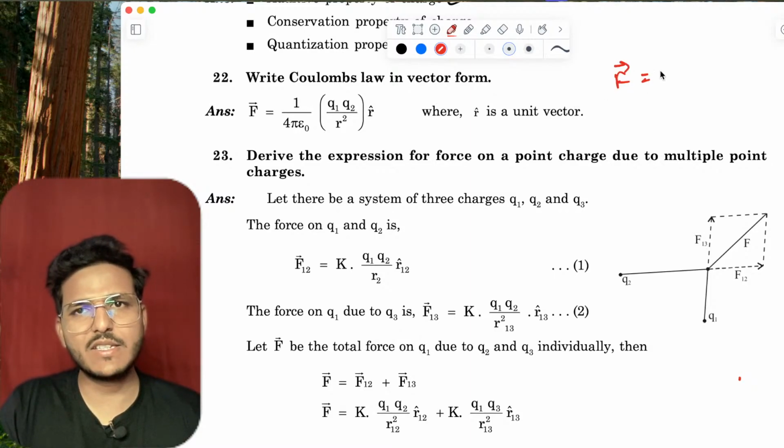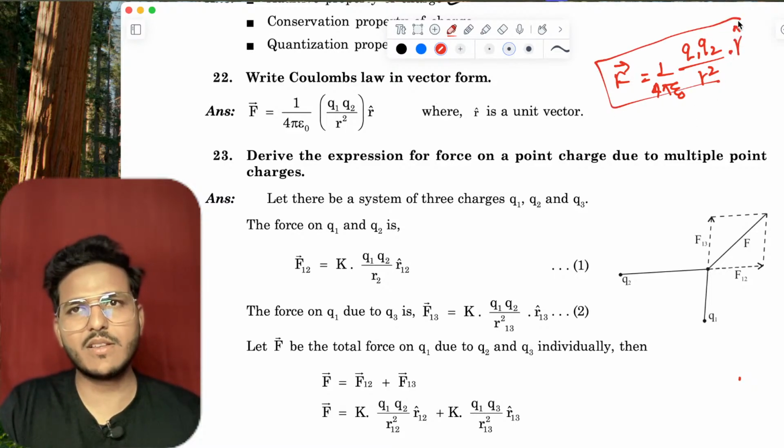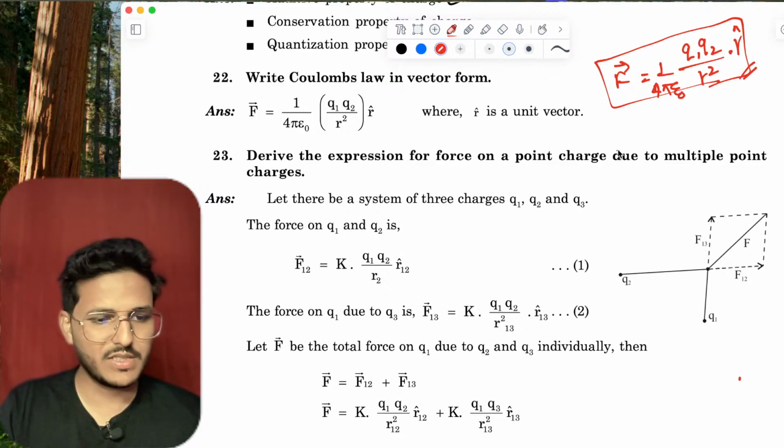F vector equals 1 upon 4 pi epsilon naught, Q1 Q2 upon r square, into r cap. This is Coulomb's law in vector form.